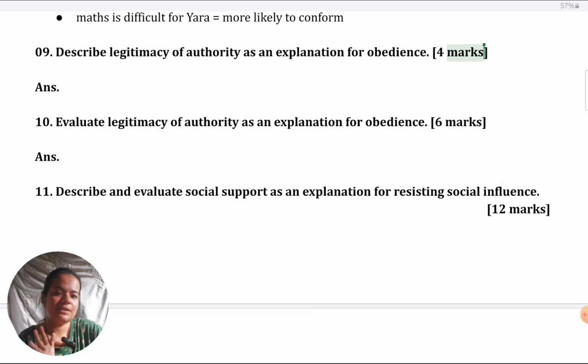For example, if you're saying legitimacy of authority means that the authority figure has power over the individual and that's why the individual obeys, that is definitely 1 mark because it's a unique point. Now, the next point you give is because the authority figure can exert power over the individual, that is why the individual does not oppose the authority figure.